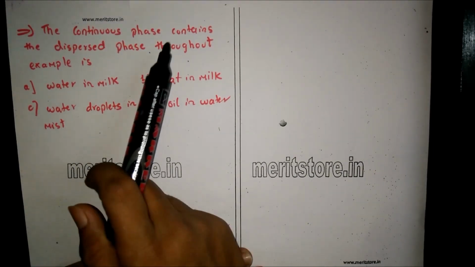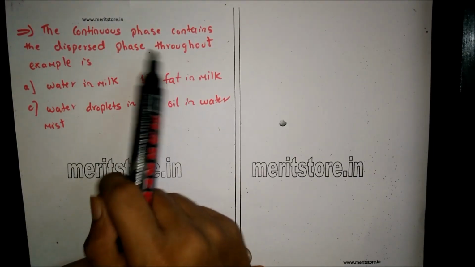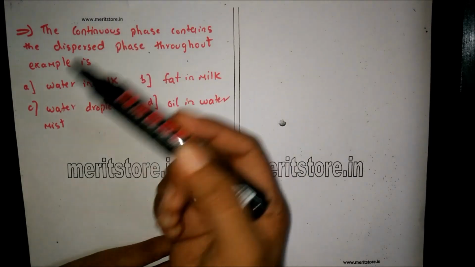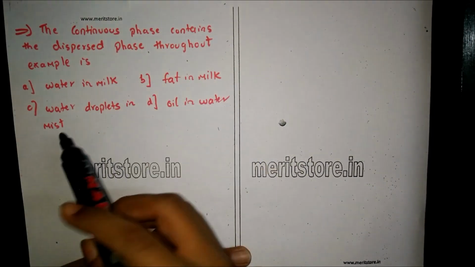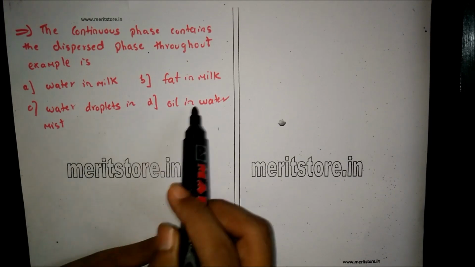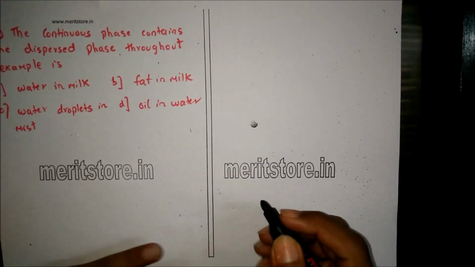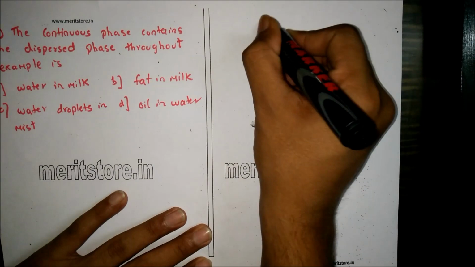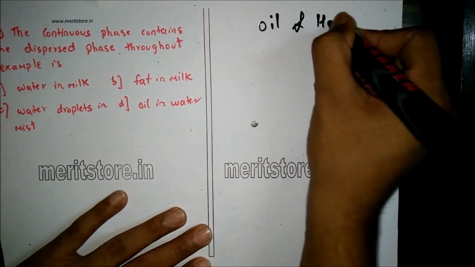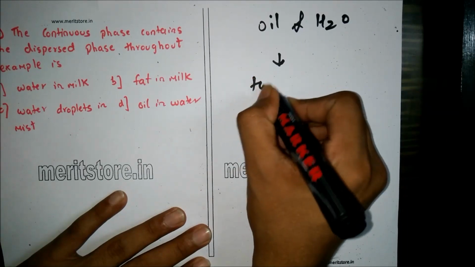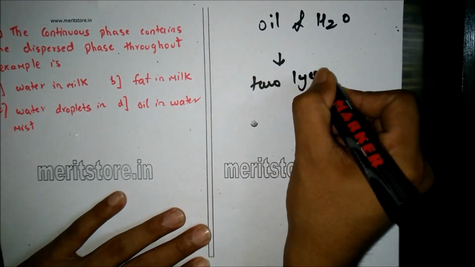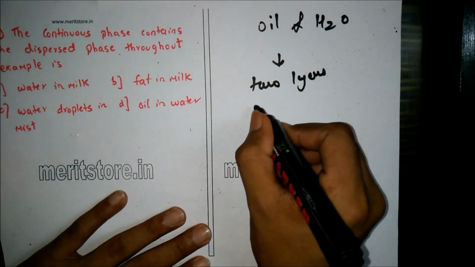The continuous phase contains the dispersed phase throughout. Examples are A. Water in milk, B. Fat in milk, C. Water droplets in mist, and D. Oil in water. Now here, emulsions of oil and water are unstable and they separate into two layers on standing.